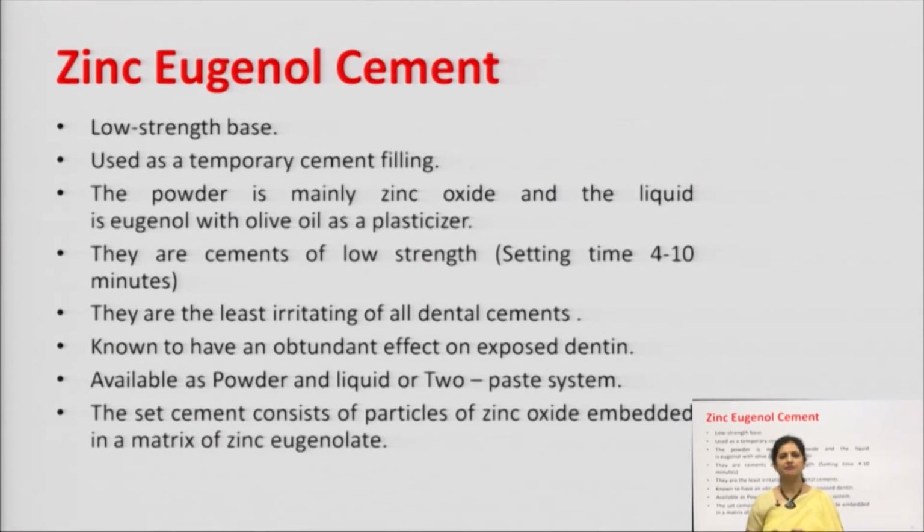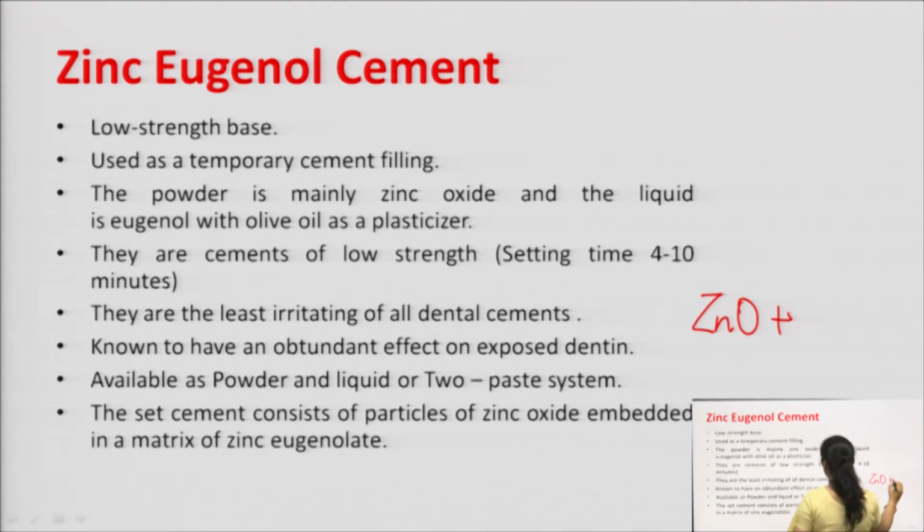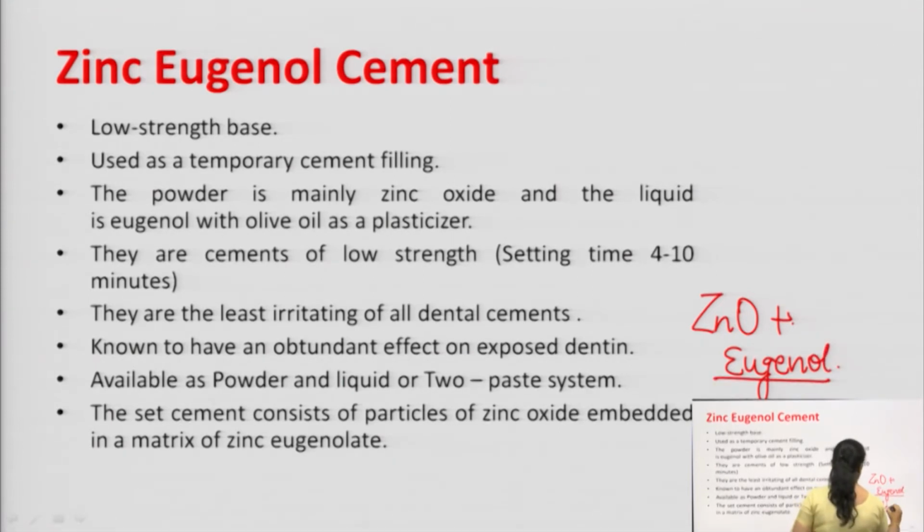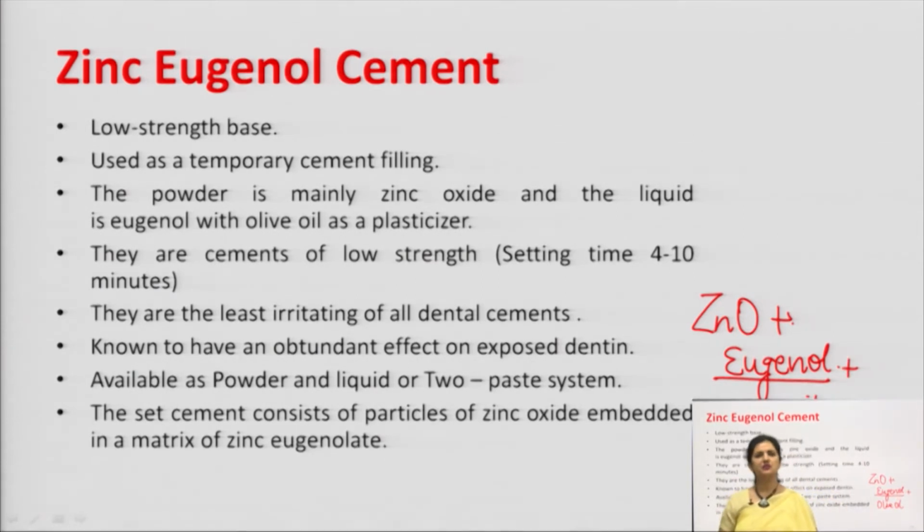It basically consists of the powder of zinc oxide with liquid eugenol and olive oil. So, these three components all together make zinc eugenol cement. These are cements of low strength, and the setting time, when you apply it to the tooth cavity, is 4 to 10 minutes. They are the least irritating of the dental cements. They do not cause any sort of irritation, and they are known to have an obtundant effect on the exposed dentin, that structure of the tooth.